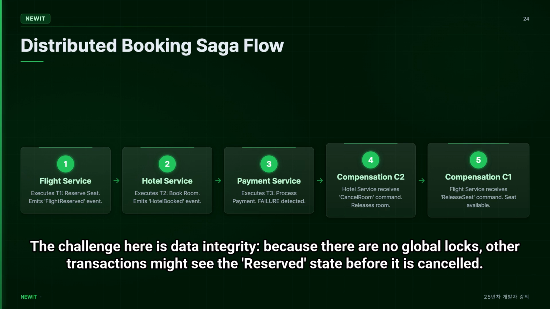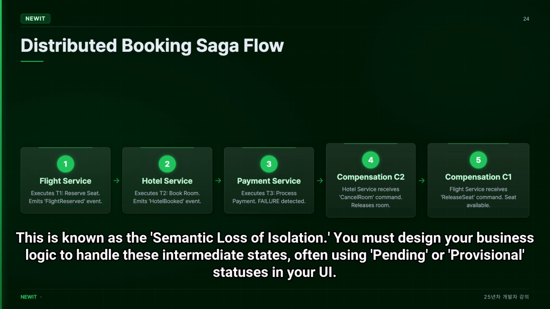The challenge here is data integrity. Because there are no global locks, other transactions might see the reserved state before it is canceled. This is known as the semantic loss of isolation. You must design your business logic to handle these intermediate states, often using pending or provisional statuses in your UI.